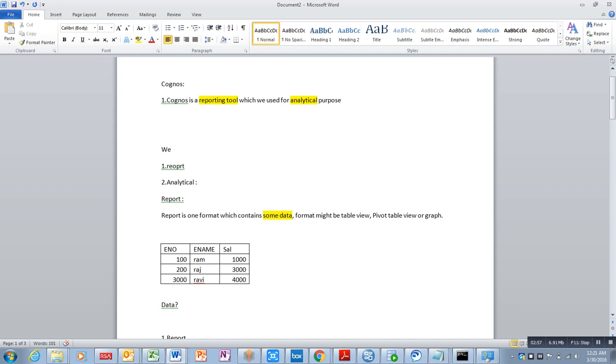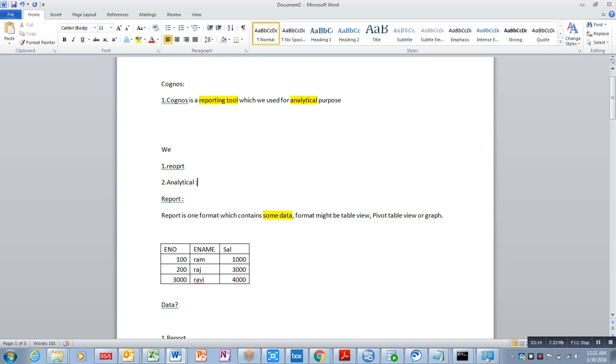Based on checking the history of that particular share, I can take a decision whether I want to invest my money or not. That means analysis in the sense I will analyze the business, I will analyze the history of that particular share. Based on that only I can take a decision.